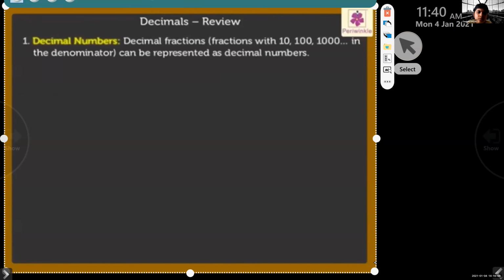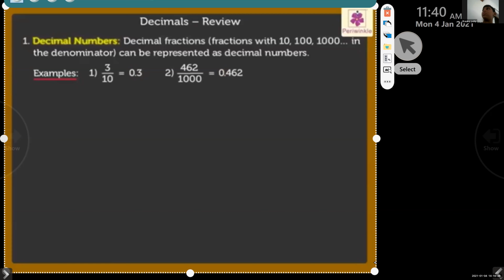For example, 3 upon 10 is represented and read as 0.3. 462 upon 1000 is written and read as 0.462.